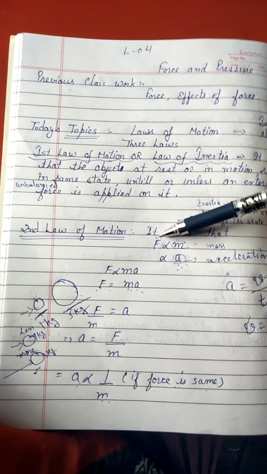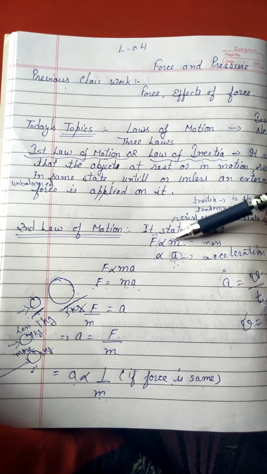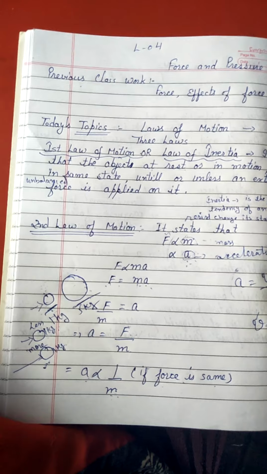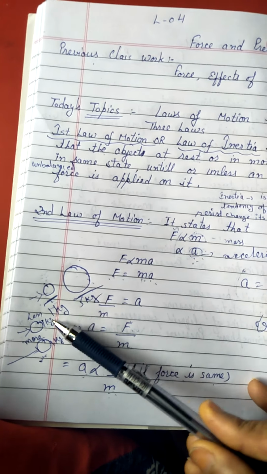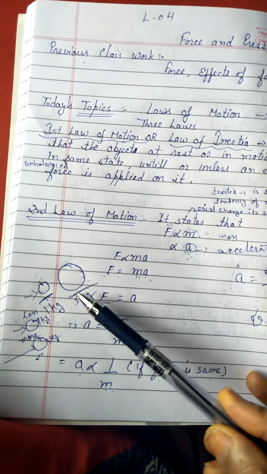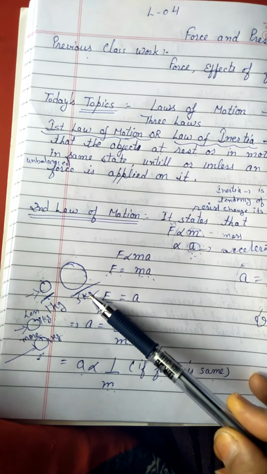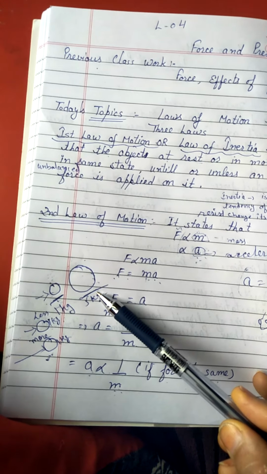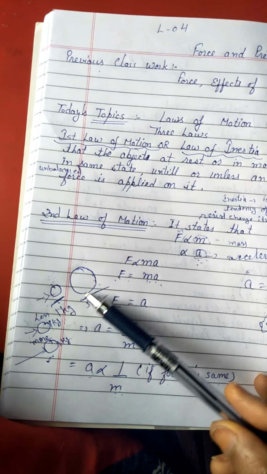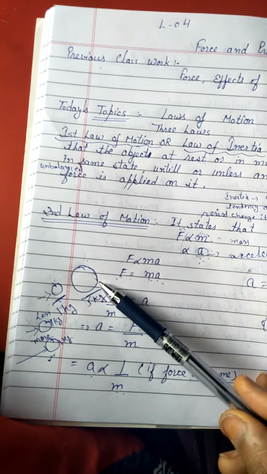Let me explain the dependence of force on mass with the help of a small example. Let us consider two objects. One object is of mass 1 kg and the second object is of a larger mass. On which object do we have to apply more force so that these two objects come into motion?